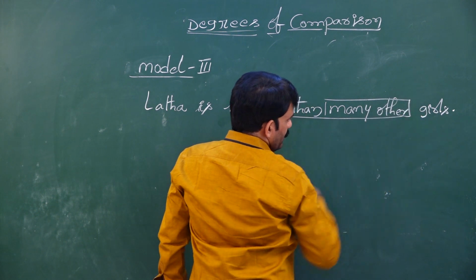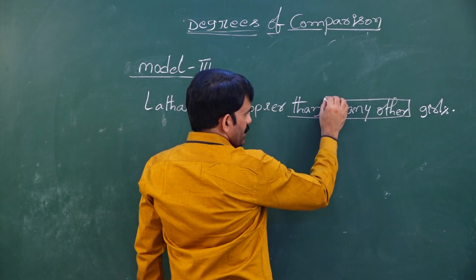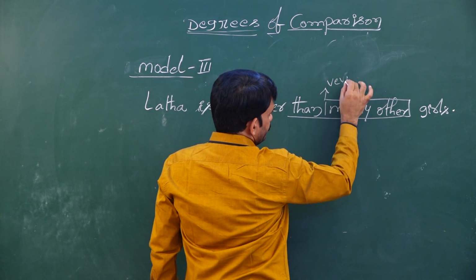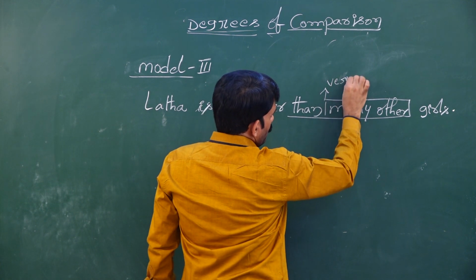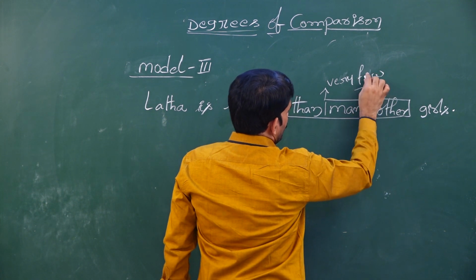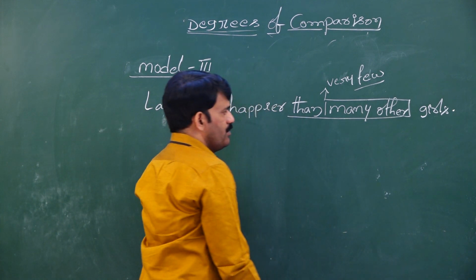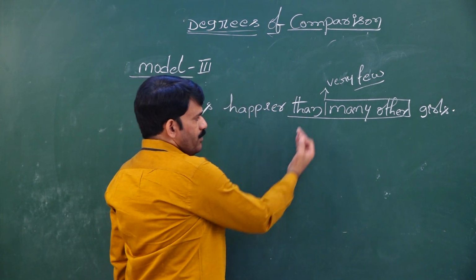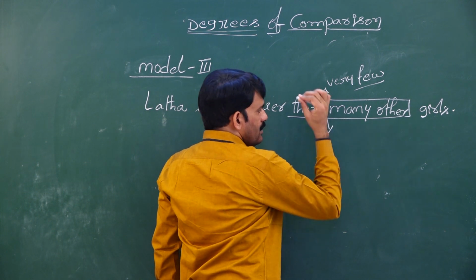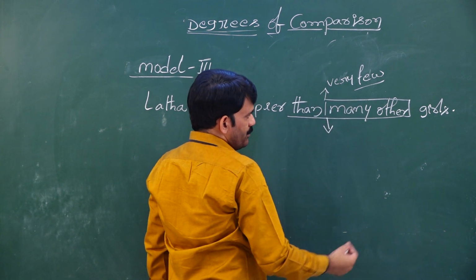I explained to you, whenever you find many other in positive degree, you have to use very few. It's very important. Okay, in positive degree I used very few. Then in superlative degree, what am I supposed to use?